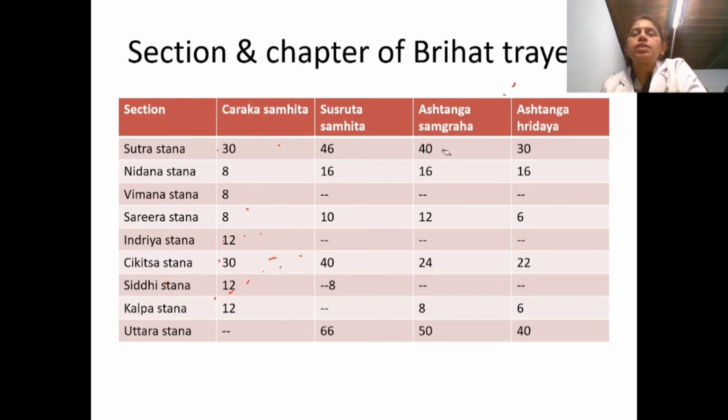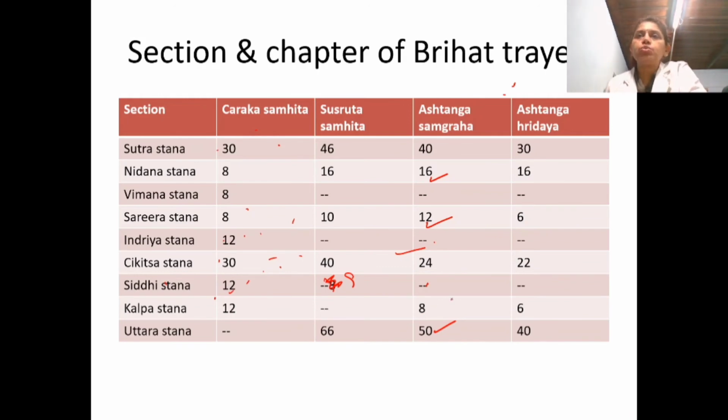Then coming to Ashtanga Sangraha. Sutrasthanam, 40 chapters. Nidana, same as the Susruta Samhita, 16 chapters. No Vimanasthana, only Sharirasthana with 12 chapters. Indriyasthana is not there. And Chikitsasthana, 24 chapters. And no Siddhisthana, as Susruta also doesn't have Siddhisthana. Kalpasthana is with 8 chapters for Susruta and Ashtanga Sangraha. And Uttara Tantra is there with 50 chapters. So 6 sections are there for Ashtanga Sangraha.